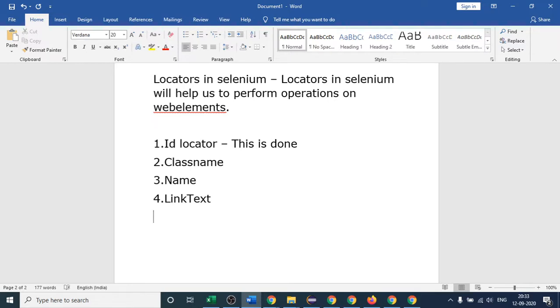ID, class name, link text, and then XPath, which is also one of the important ones. Let me write first. Partial link text is one of the locators. We will discuss it one by one. And then XPath is also one of the locators. Seven is CSS. We also have one more, which is tag name.